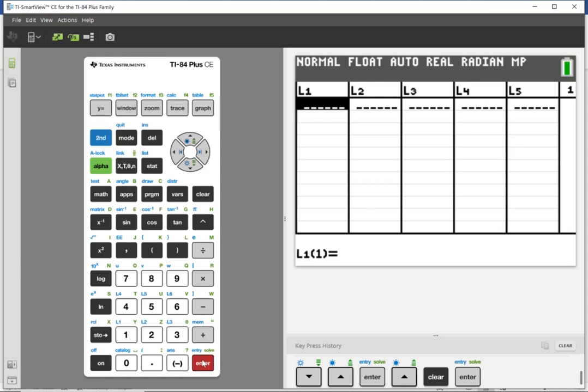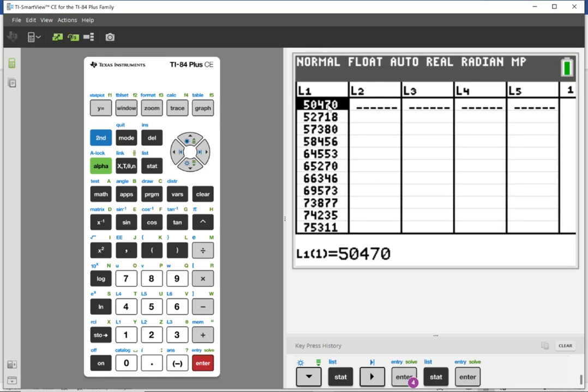Now let's go ahead and enter the data values. Once you're done entering all the data values, go back and check to see if you entered them correctly. Now, one thing that I forgot to mention when I was entering the values, I didn't show you how to enter them. When you enter the values, type in a value and then press Enter. Type in another value, then press Enter. When you press Enter, the calculator is going to move on to the next line.